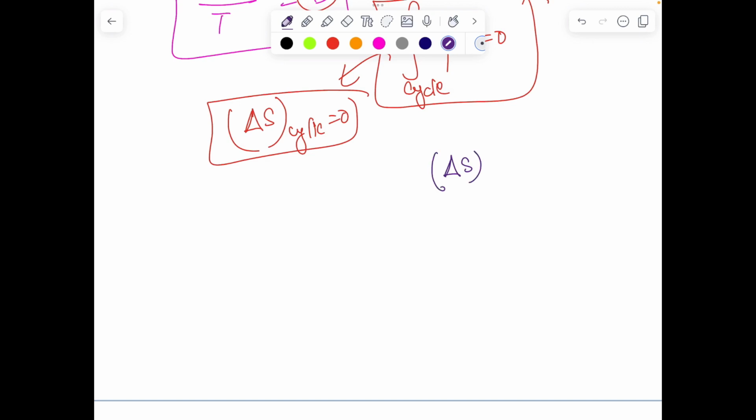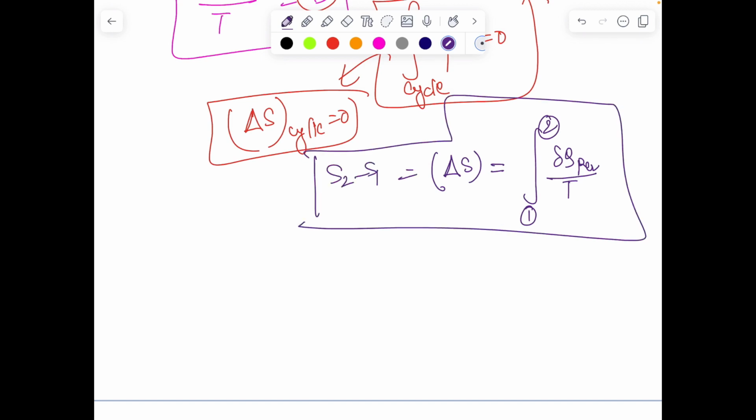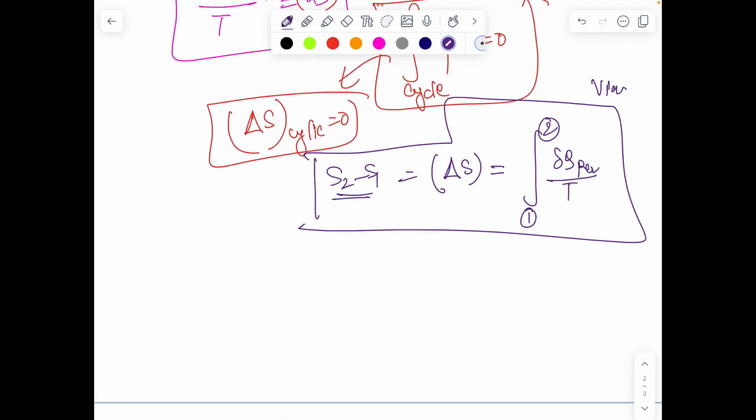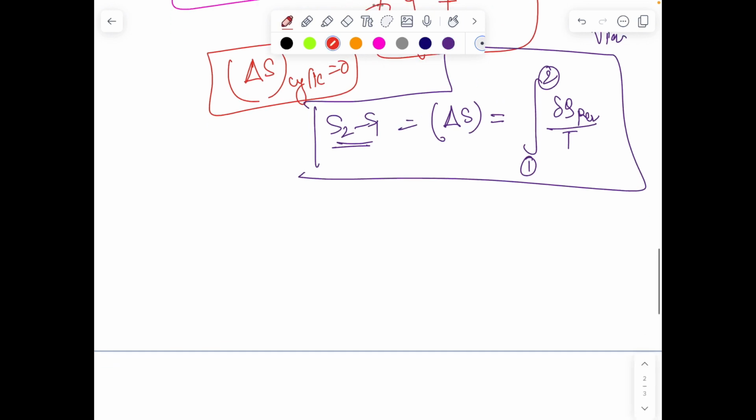Okay, so before we go further, what happens when we have irreversibility in the system? Is delta S process dependent or path dependent? Of course not, because delta S, how we have defined, is del q reversible by T from path 1 to path 2, right? So S2 minus S1 can be defined via a reversible path. Even in the irreversible case, the delta S value can be defined via a reversible path.